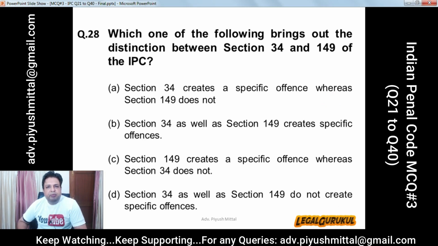Which one of the following brings out the distinction between section 34 and 149 of IPC? A. Section 34 creates a specific offence whereas section 149 does not. B. Section 34 as well as section 149 creates specific offence. C. Section 149 creates a specific offence whereas section 34 does not. D. Section 34 as well as section 149 does not create specific offence. And the correct answer is C. Section 149 creates specific offence whereas section 34 does not.